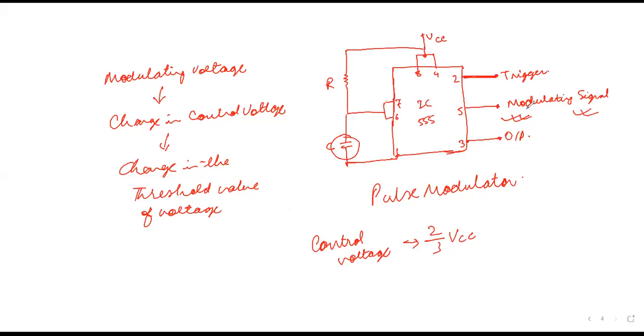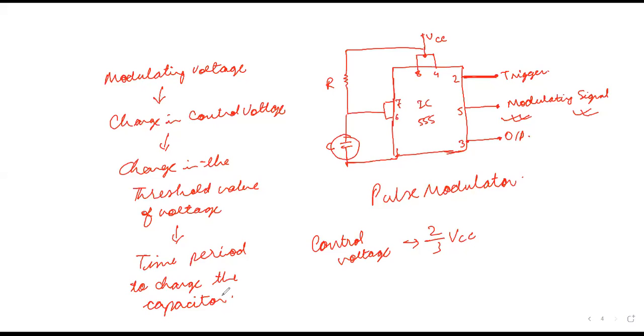So as we change the input signal, there will be a change in the control voltage, and due to that the threshold voltage will change, and due to that the charging or discharging time of the capacitor will change. As the threshold value of the voltage changes, there will be a change in the time period to charge the capacitor.